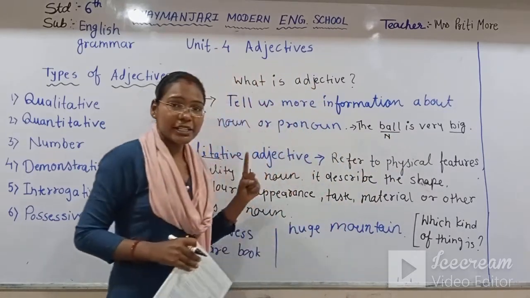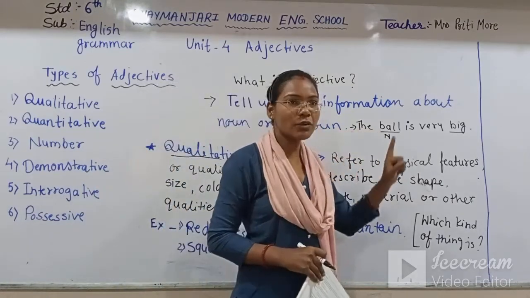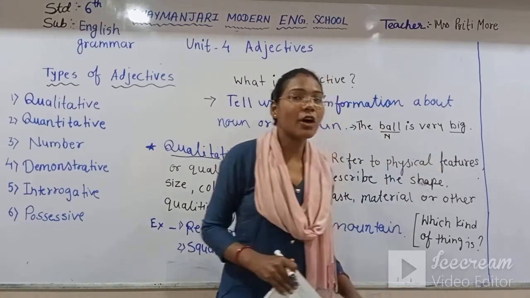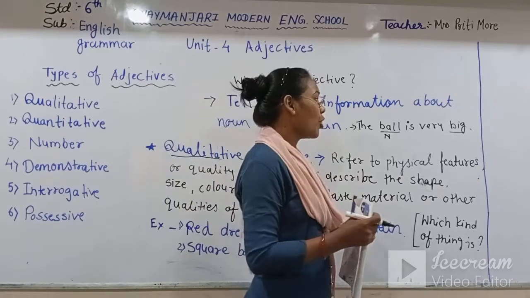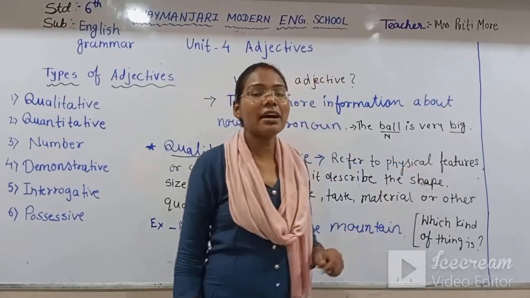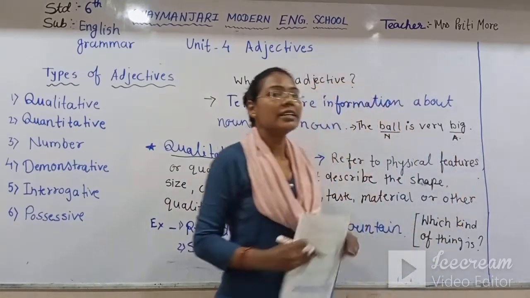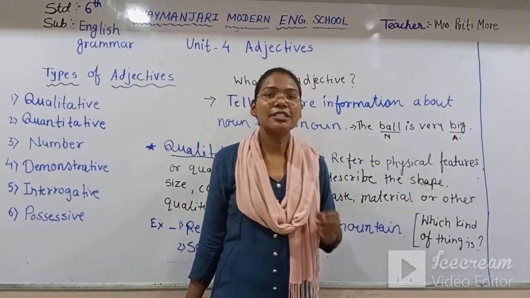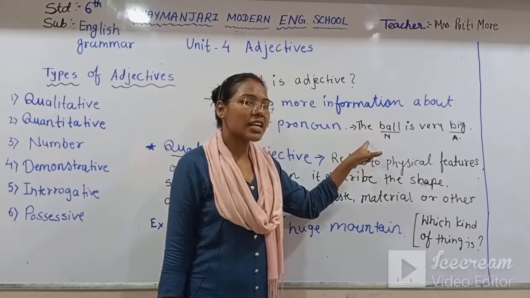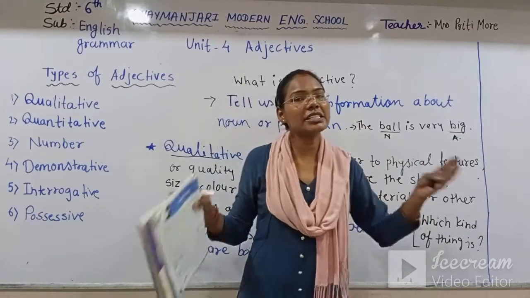Now what does adjective do here? Adjective tells us more information about the noun. Now we found out the noun. Now the ball is very big. How is the ball? Which kind of ball is it? It is very big. So this word big is our adjective, because big is telling us more information about this ball. That means which kind of ball is this? This is a big ball, or sometimes it is a small ball.